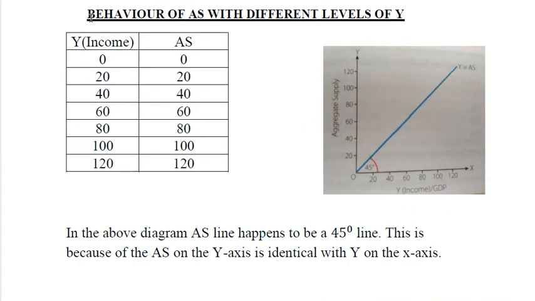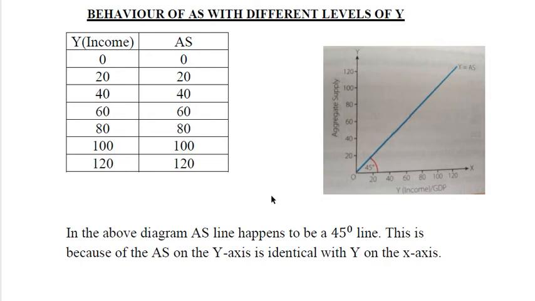We can understand the behavior of aggregate supply with different levels of income with the help of this schedule Y and S. You can see they are positively related to each other. As the income increases, aggregate supply is also increasing in the same manner. So they are symmetrical to each other or identical to each other.